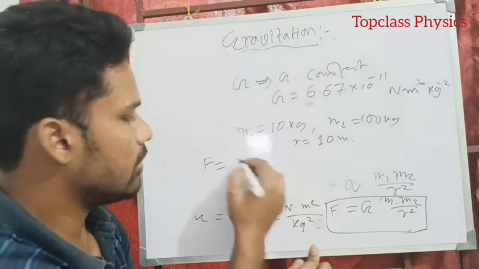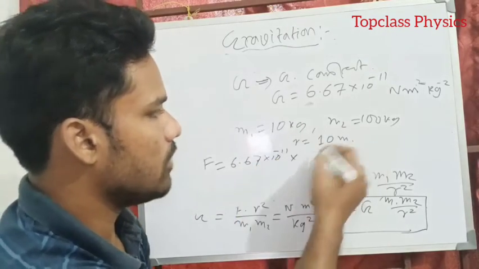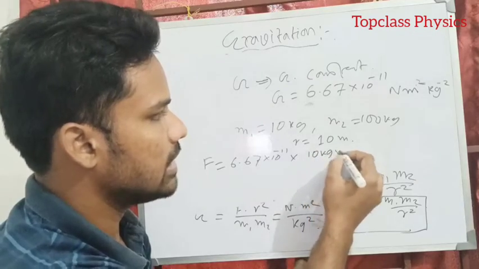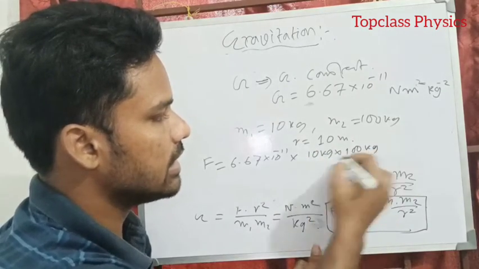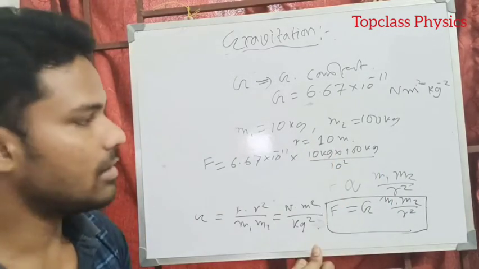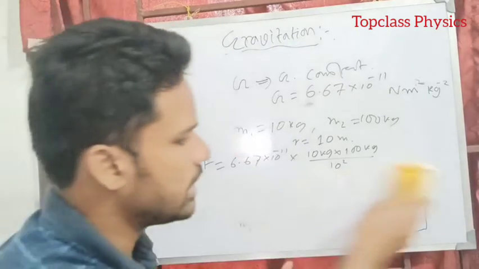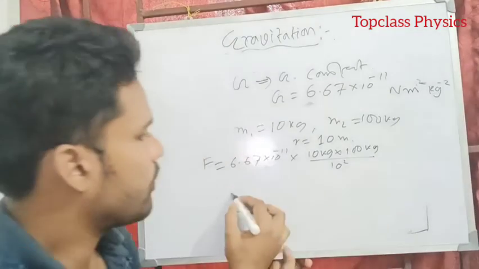That is G value 6.67 into 10 to the power minus 11 into m1 m2, that is 10 kg into 100 kg, divided by 10 square, since r value is 10 meter. If I calculate it, approximately we can get our result.